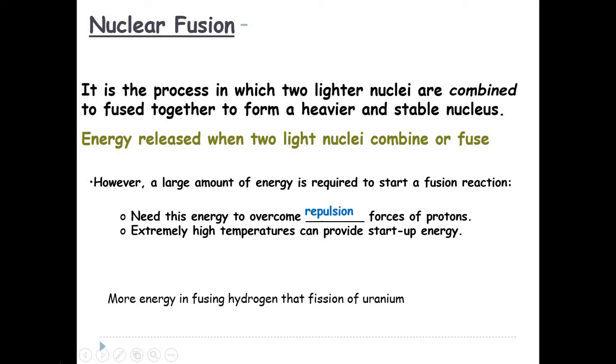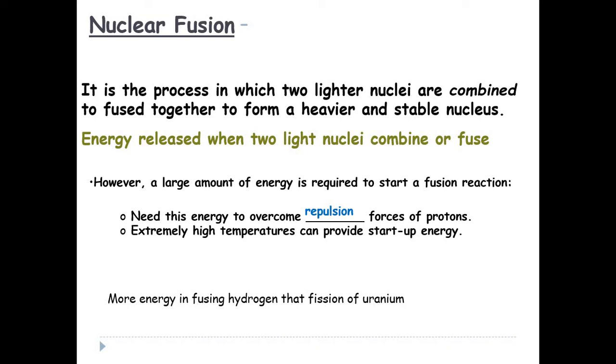So if you want to compare these two reactions, in nuclear fission there is a splitting of heavier nuclei. In fusion there will be a combination of two lighter nuclei. Here basically if two lighter nuclei are getting combined, of course there will be some energy, and that energy is termed as the nuclear energy.